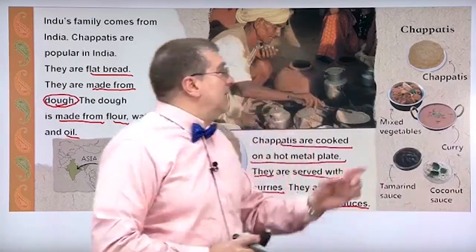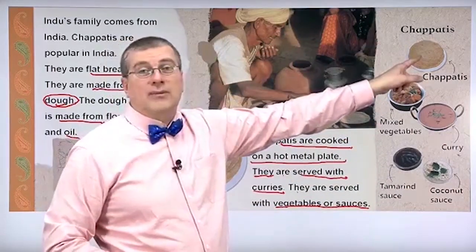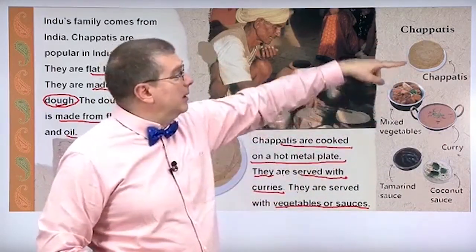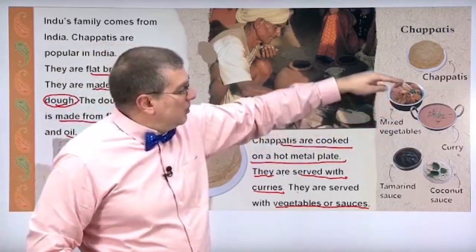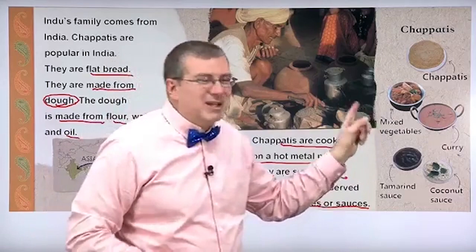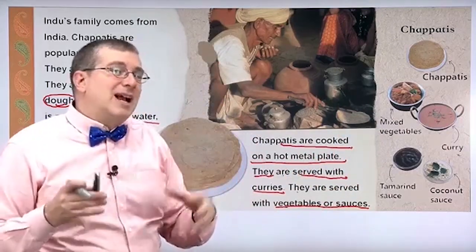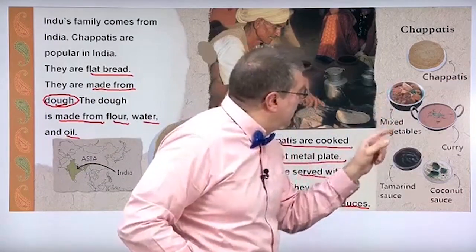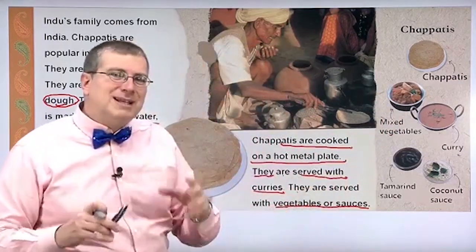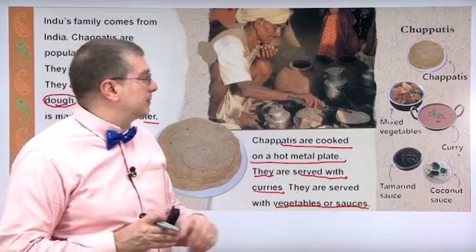Let's take a look. Here we have chapatis. These are our flat breads, right? Right here, chapatis. Here are mixed vegetables, right? Mixed vegetables, many different kinds of vegetables. So maybe you have carrots, potatoes, broccoli. You have many different types of vegetables.